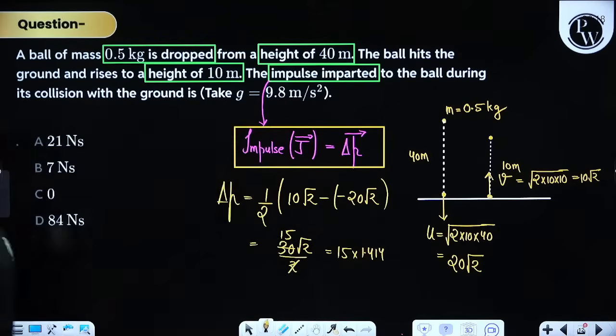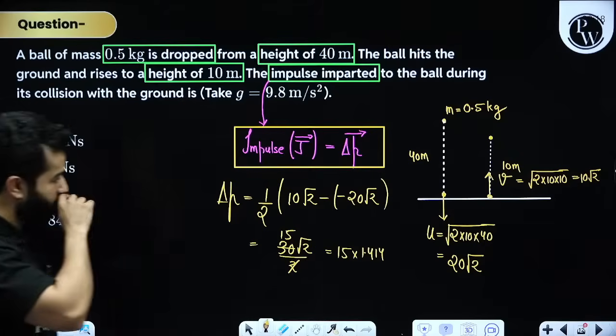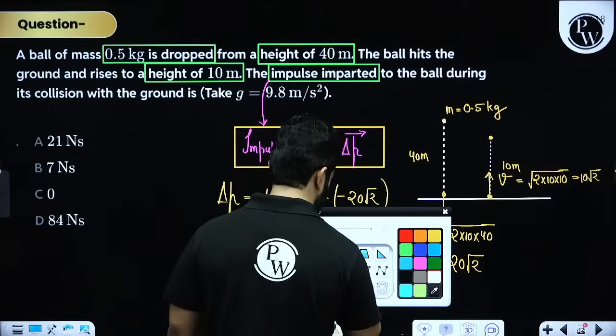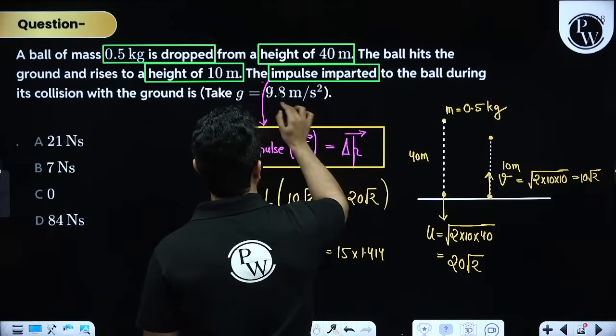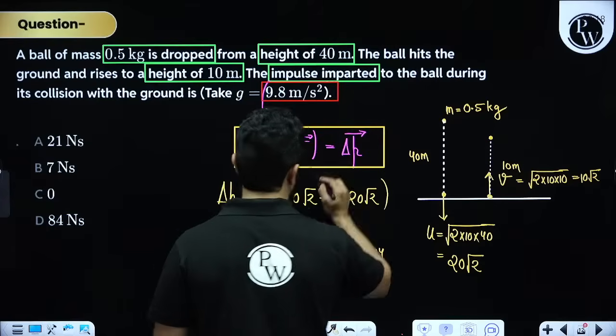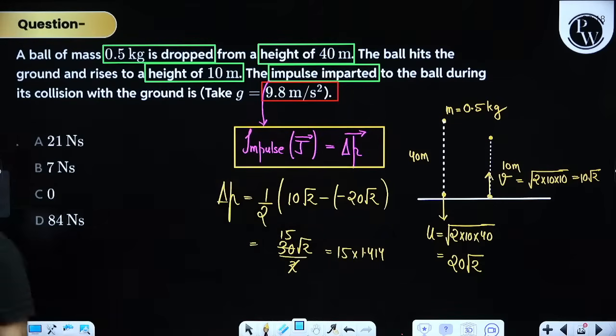Let's check. Hopefully we have not done any mistake here. Oh, I am so sorry, my bad, my dear friends. They have said to use 9.8. But fine, let's see what is the error.